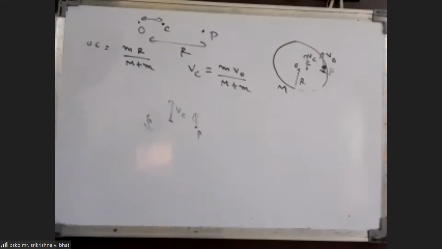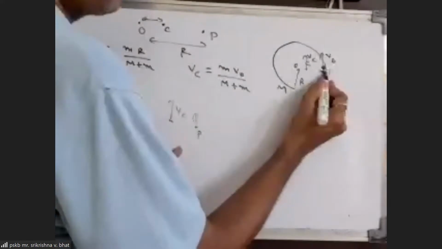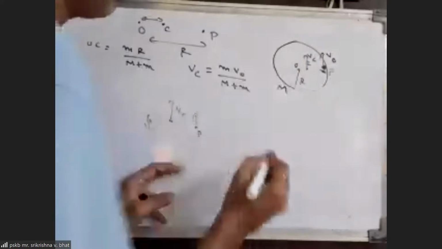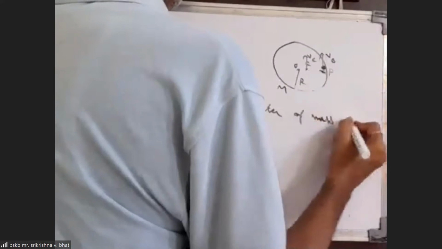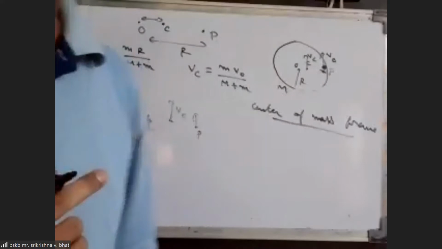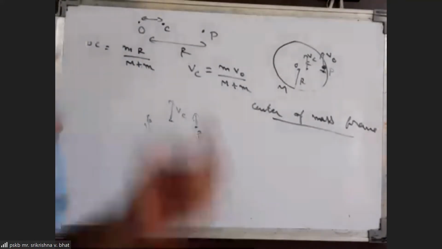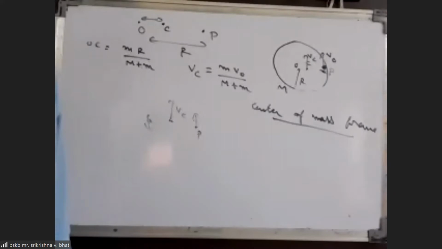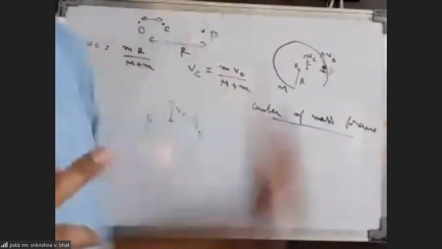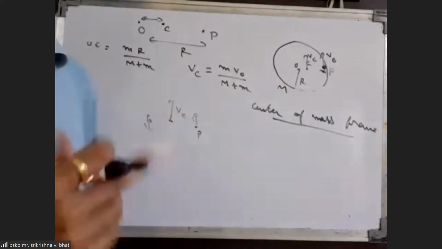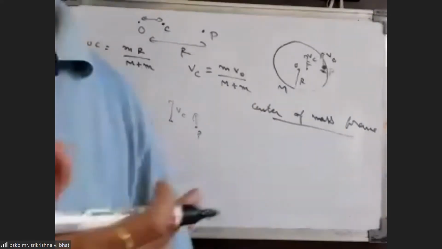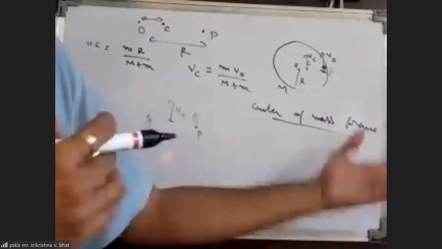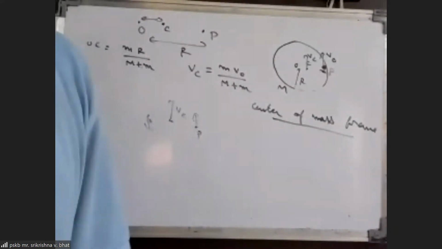Since the particle is undergoing circular motion with respect to the center of mass, let us look in the center of mass frame. Now, what kind of frame is the center of mass frame? Is it an inertial frame or a non-inertial frame? The center of mass frame will be an inertial frame here, not a non-inertial frame, because the center of mass is moving with constant velocity. And since we are taking the center of mass as an inertial frame, whenever you write force equations for the ring or for the particle in the center of mass frame, you don't have to consider any pseudo forces.